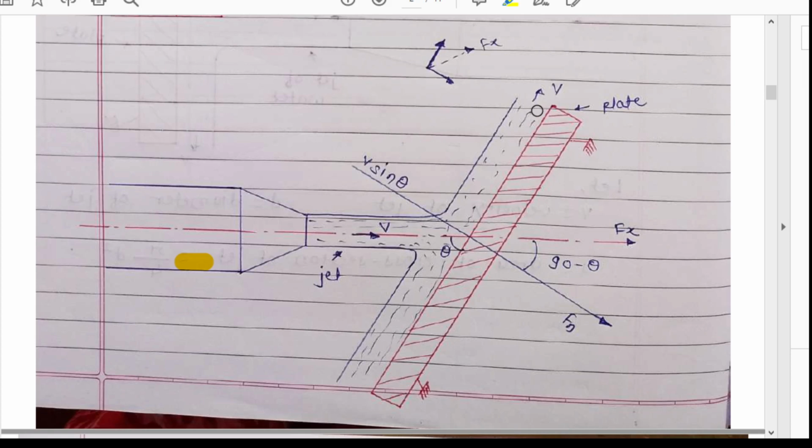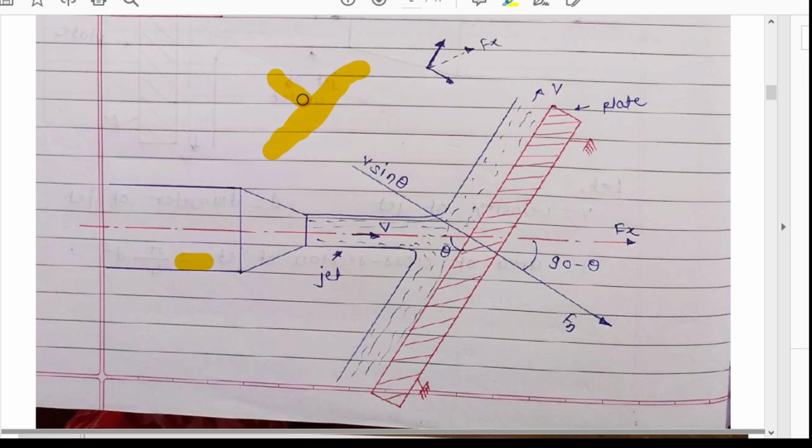Now here, we have to find the force exerted by the jet on the plate in the direction normal to the plate. Why? Because this plate is an inclined one. Suppose the plate is in this inclined direction; we have to find the force exerted on this plate.